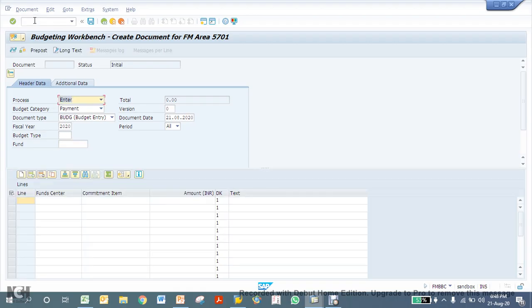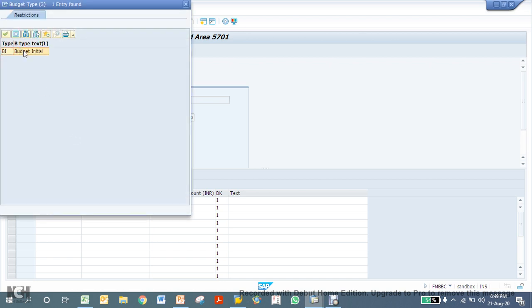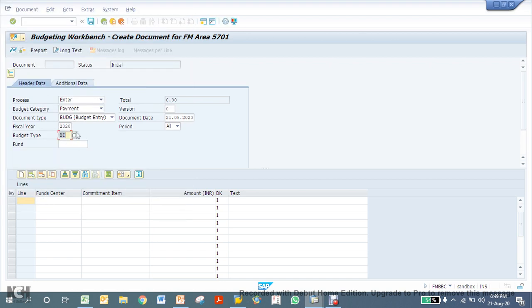Budget category will always be payment budget. Document type, so these are different document types I have configured. Initially we will use the budget entry document. Fiscal year is 2020, then version 0, budget type. So select the budget type. I have only one budget type for this purpose. It's linked with your document type. Then select the fund.